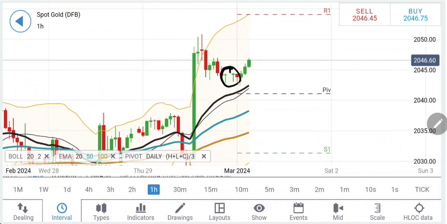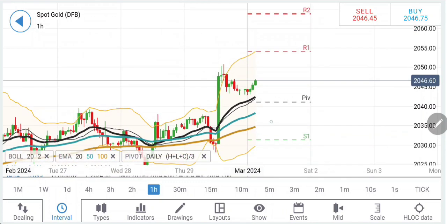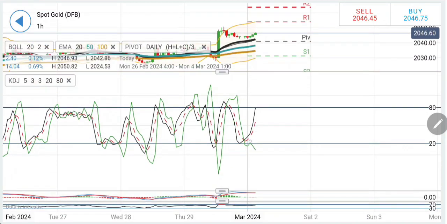Also, if you look at hourly charts, it is showing a reversal sign. It is willing to rise. We have to now wait for it to break beyond 2048 and then 2052 levels. If these two levels are taken, you can expect another round of rise, which may take it towards 2060-65. But let's have a further look.